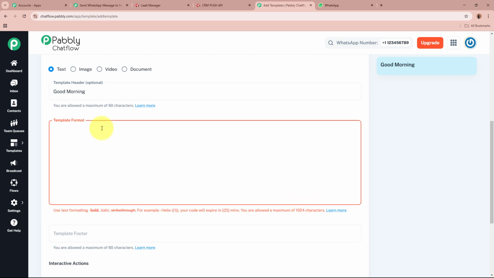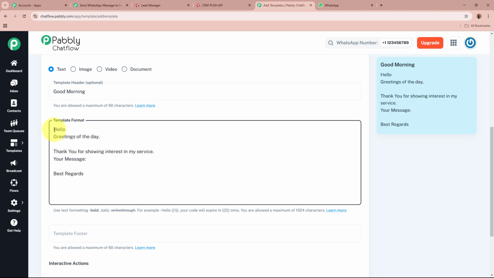So let me enter a body over here, that is okay. So this is the main body over here. It says hello. Next to hello, I want the lead's name who have generated the lead. In order to add the value of our lead's name, I'm going to add a variable in this template. For that, you have to open two curly brackets. As this is a variable one, add number one and close the two curly brackets.